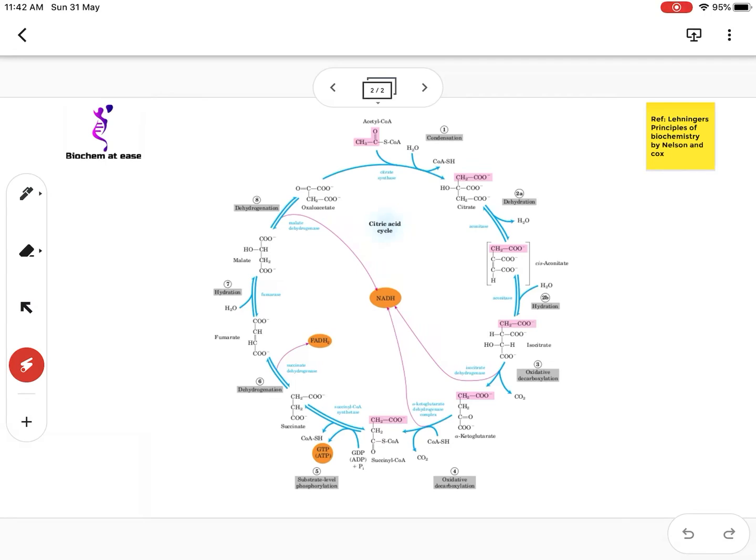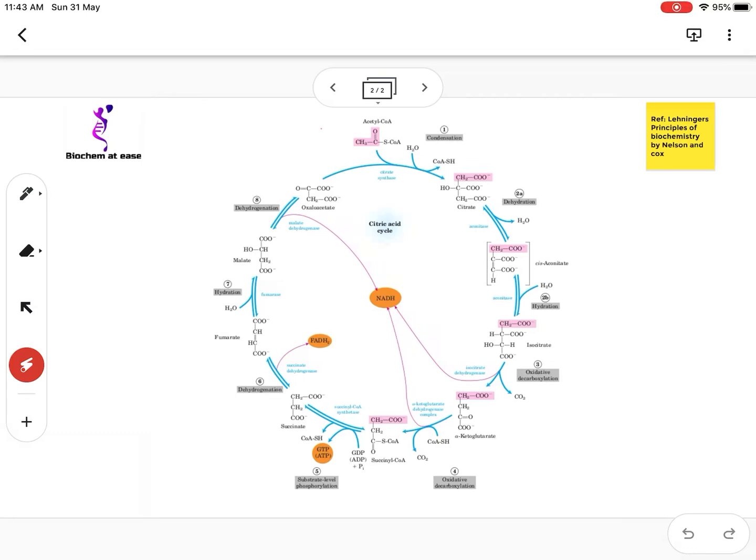There are overall 9 reactions in TCA cycle catalyzed by 8 different enzymes. The first reaction is a condensation reaction. This condensation occurs between the acetyl-CoA molecule and oxaloacetate molecule.